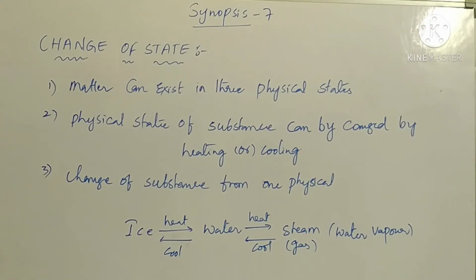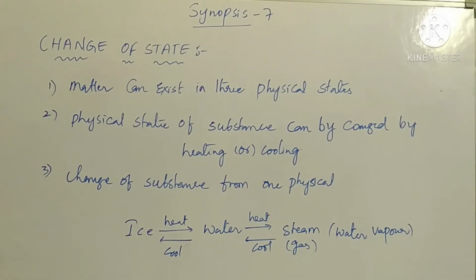Matter can exist in three physical states. What are they? The physical states are solid, liquid, and gaseous states. These are the three types of states: solid, liquid, and gas.